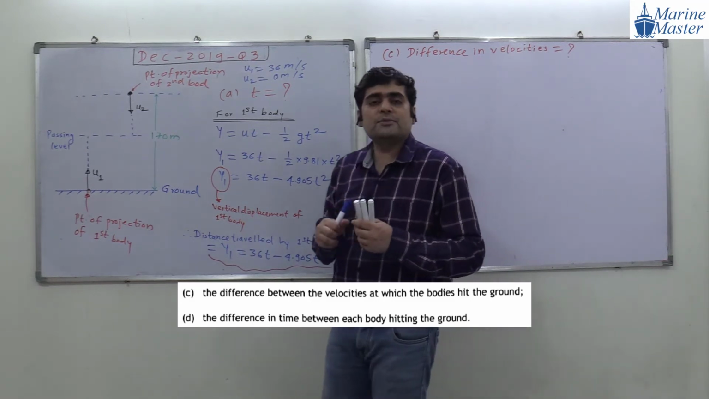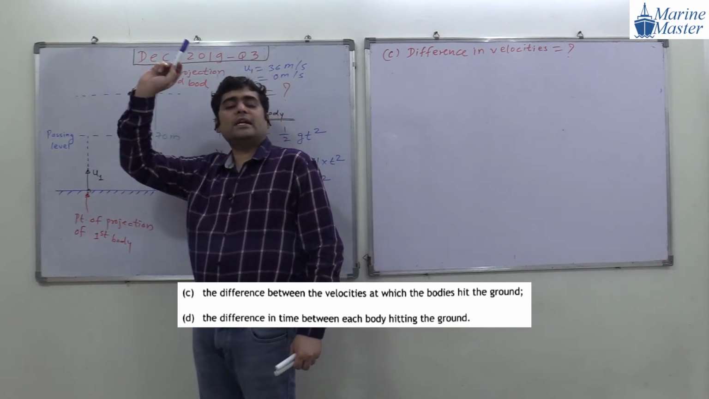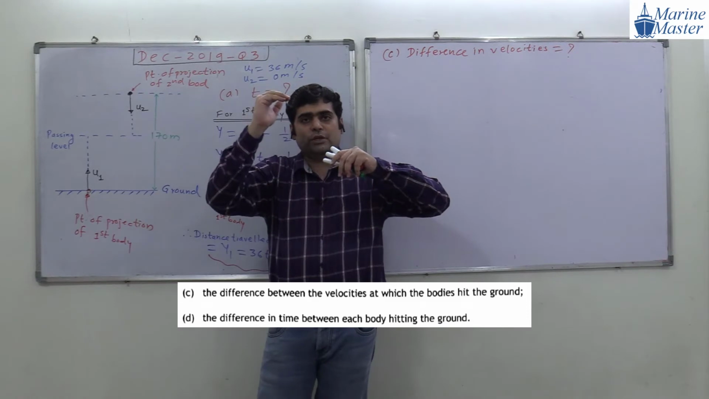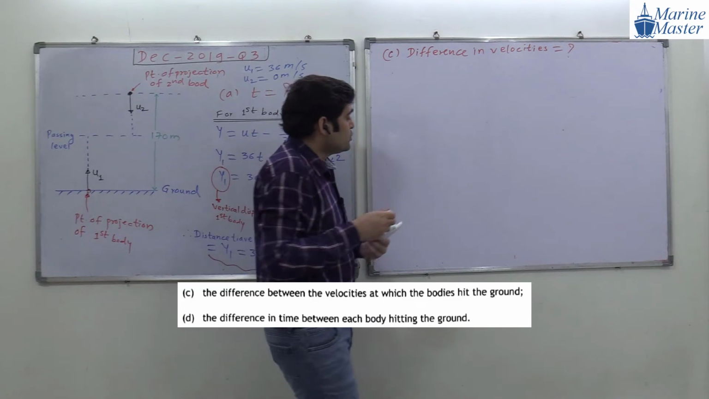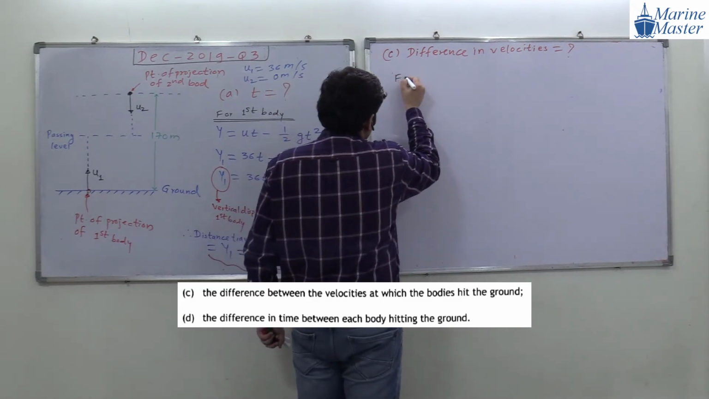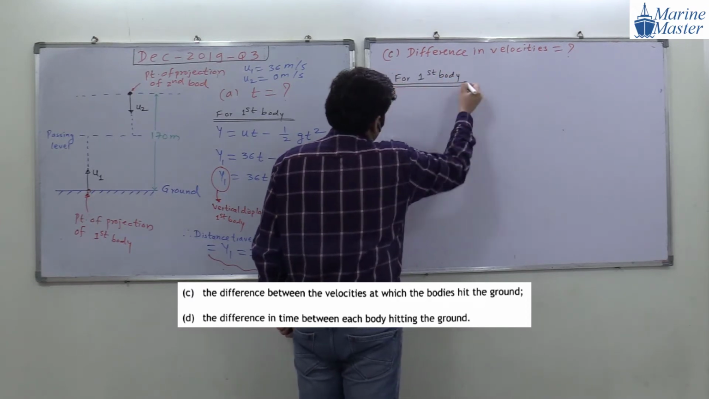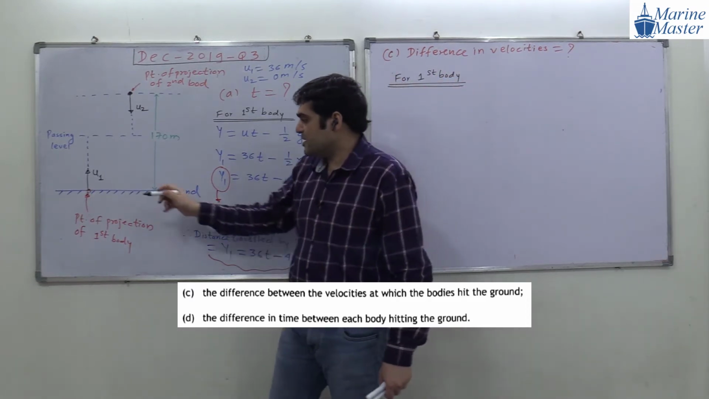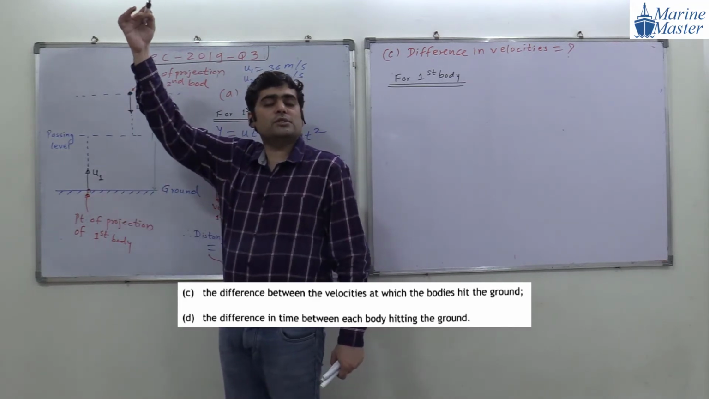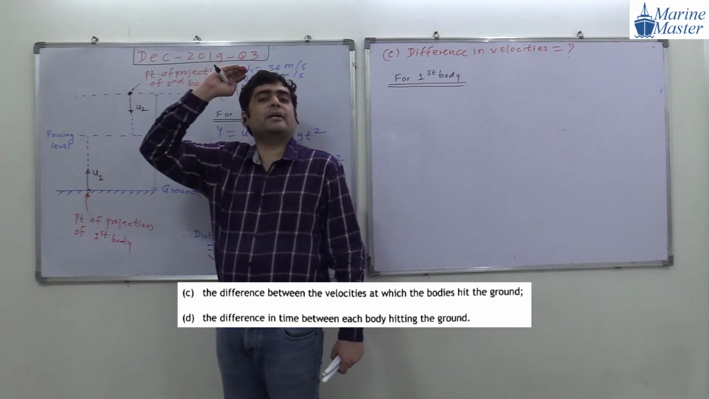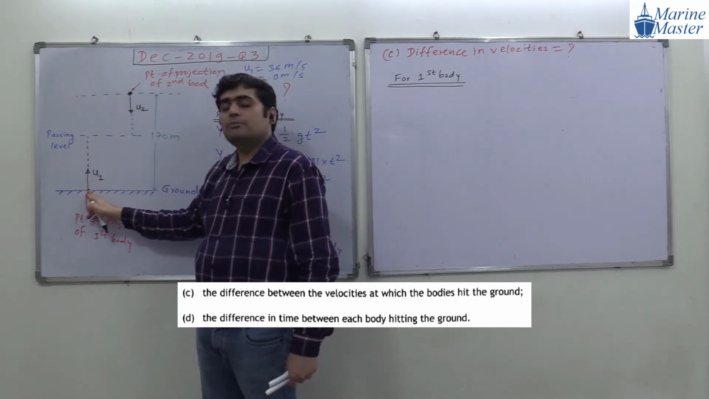How will the first body go, guys? First body will start from this point and go up till its velocity becomes 0, and again it will come back to this point. When velocity becomes 0, it starts falling and comes to the same level.